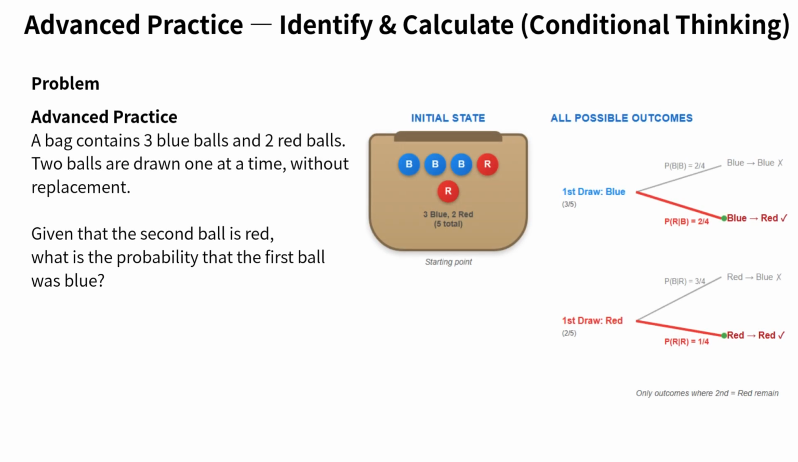Now let's try an advanced probability problem. A bag contains 3 blue balls and 2 red balls. 2 balls are drawn one at a time, without replacement. Given that the second ball is red, what is the probability that the first ball was blue? Focus on the outcomes where the second draw is red, and think carefully about what remains possible.